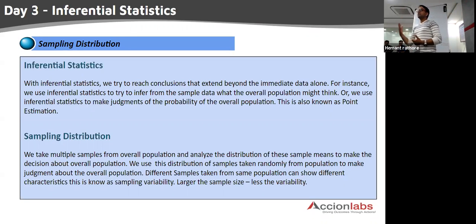Let us use the same example I was giving earlier. If I am supposed to calculate the average age of everyone in Mumbai, what is going to be my population? The age information of each and everyone in Mumbai, that is my population. But is it accessible? Is it practical? Maybe not, right? Most of the time your population is either too large to analyze, or sometimes it is not accessible at all.